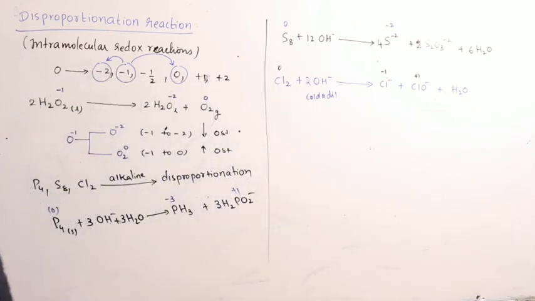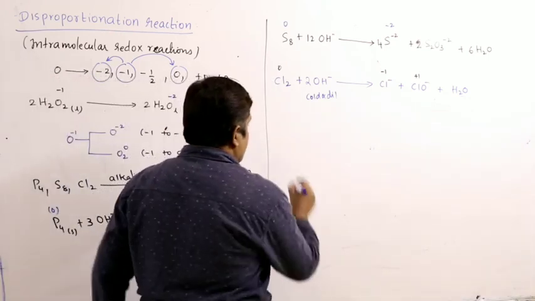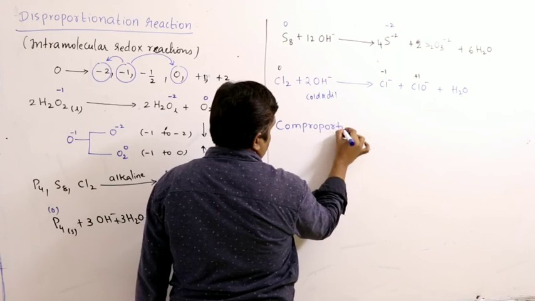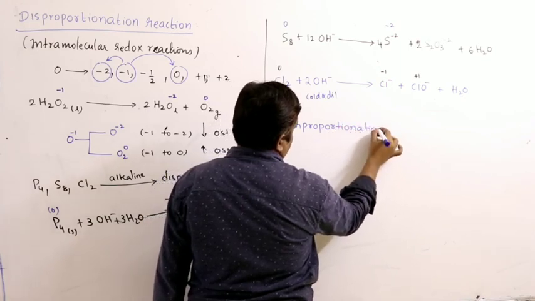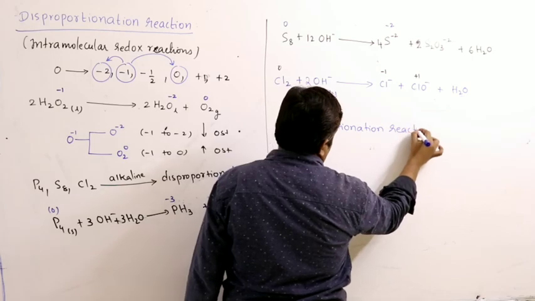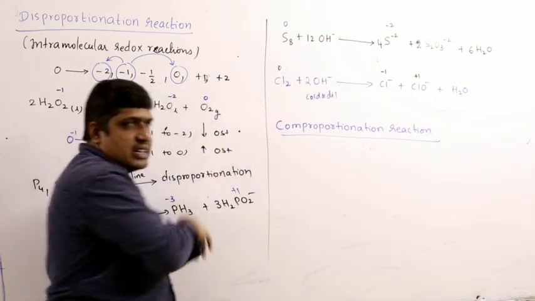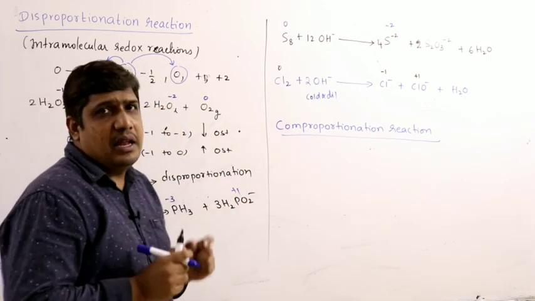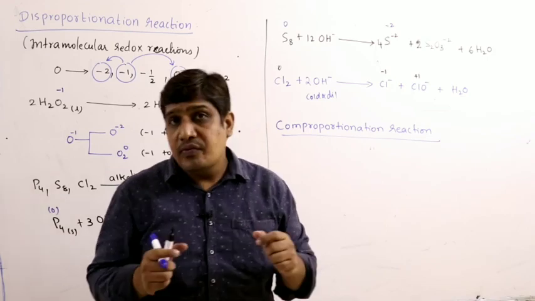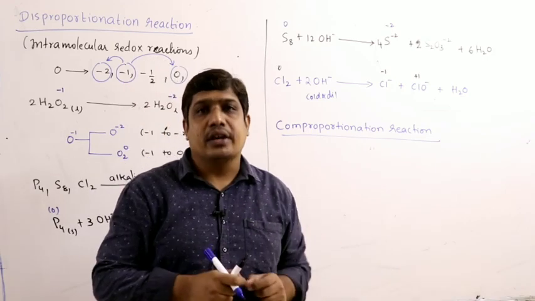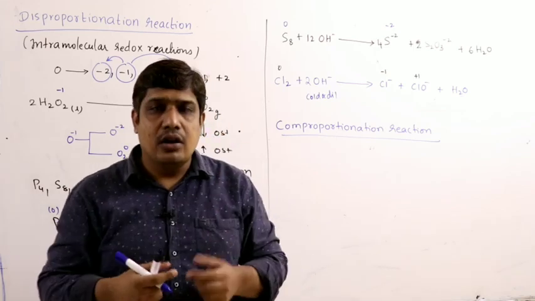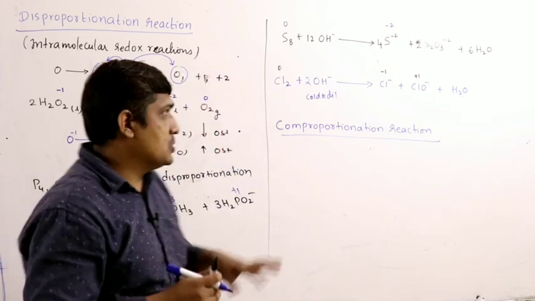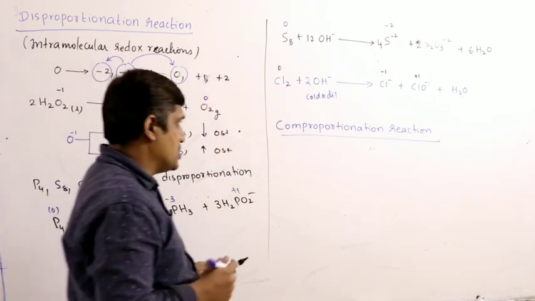So this is disproportionation. Coming to the next, comproportionation reactions. It is exactly the reverse of disproportionation. The same element in different oxidation states in different compounds is converted into a single product. So it is just the reverse of disproportionation reactions.